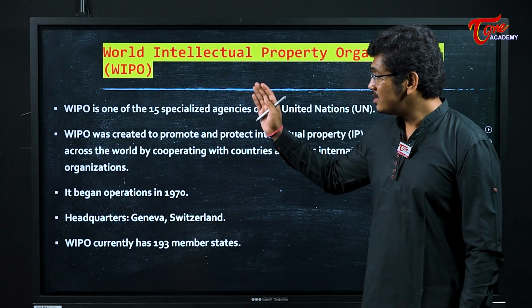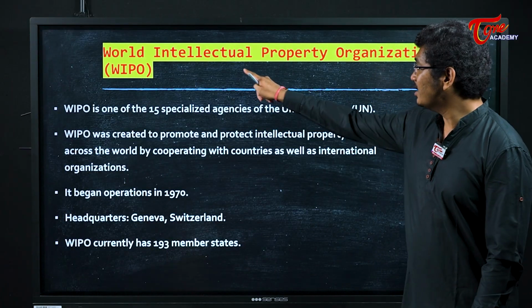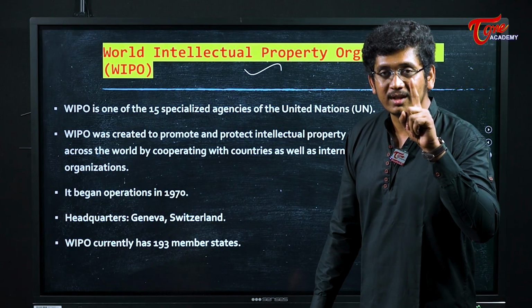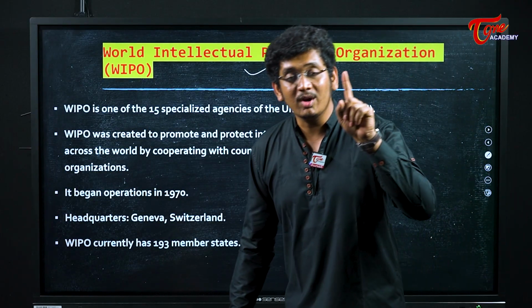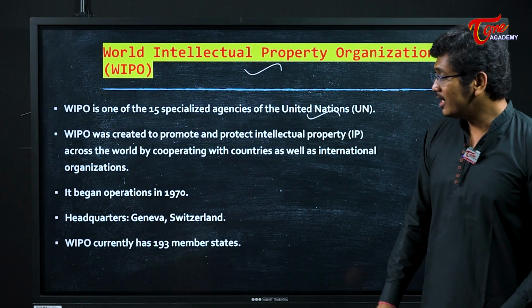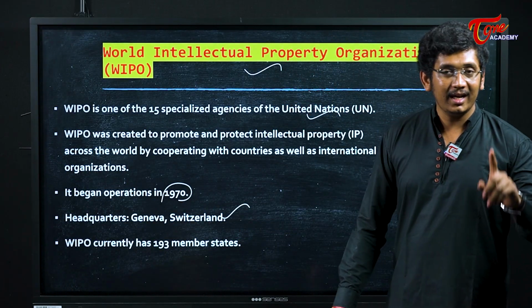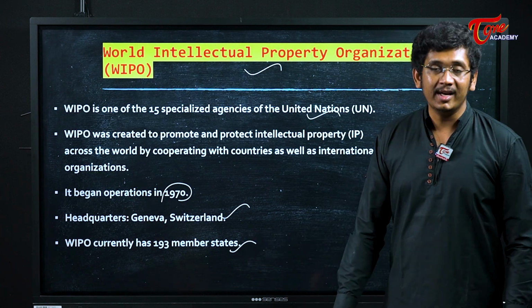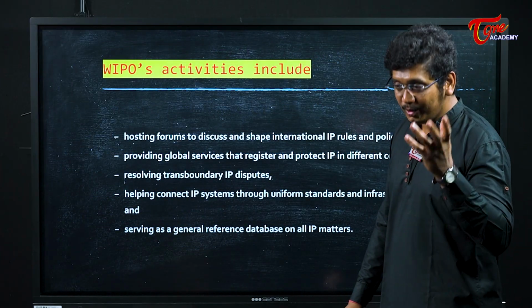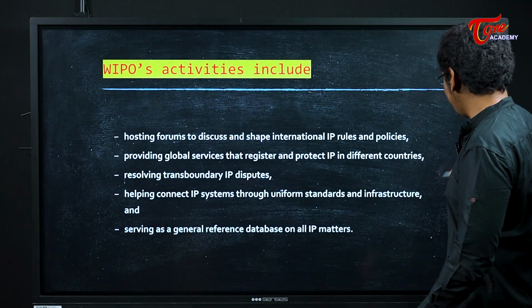This is one important organization that you have to remember with respect to intellectual property rights, that is the World Intellectual Property Organization. It is an organization directly working under the United Nations, and it is one of the 15 specialized agencies of the United Nations. It began operation in 1970, headquartered in Geneva, Switzerland. Currently, it has more than 193 member states. Basically, it promotes intellectual property rights and improves awareness among people across the world.